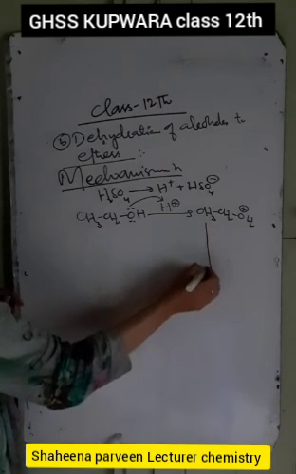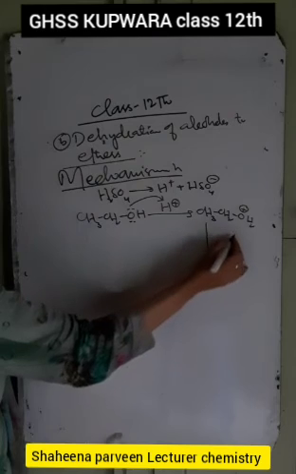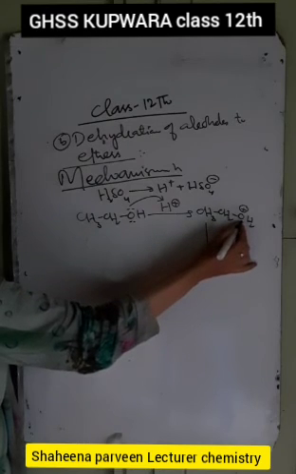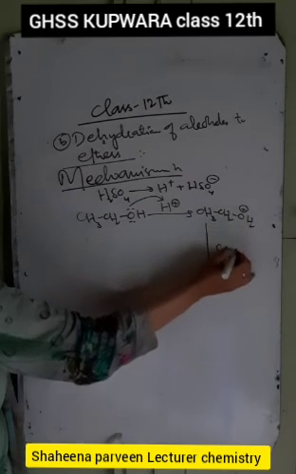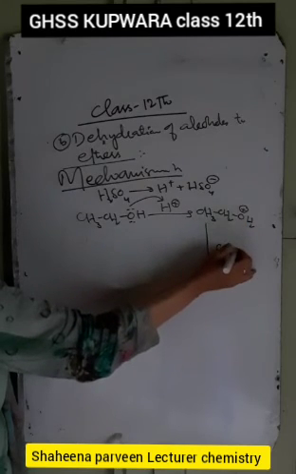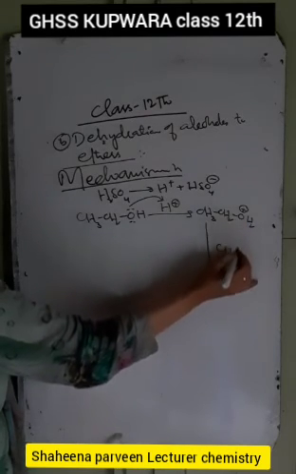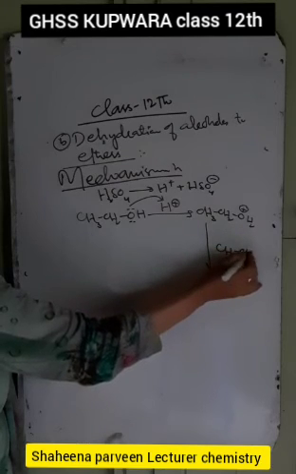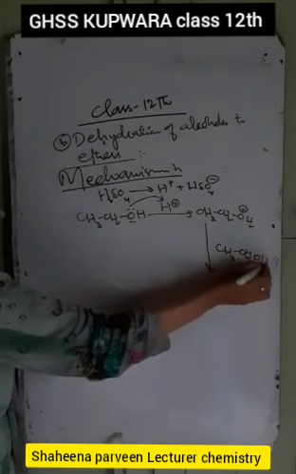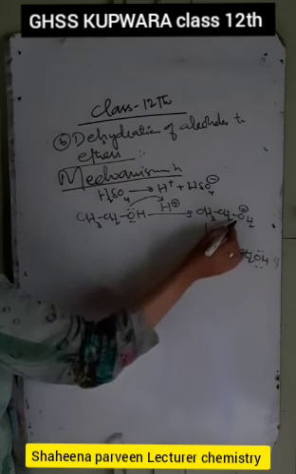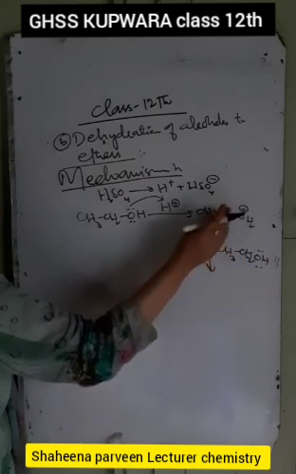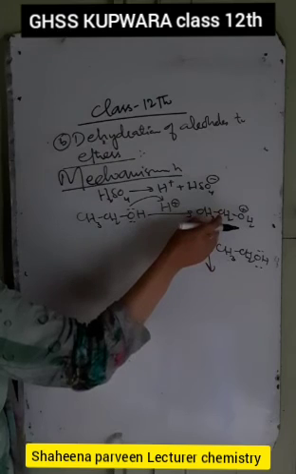Suppose we are going to add the second molecule. There is loss of water, but not an immediate loss of water; there is a second addition of the ethanol molecule. So we have CH3-CH2-OH. Here an isolated carbocation is not formed.